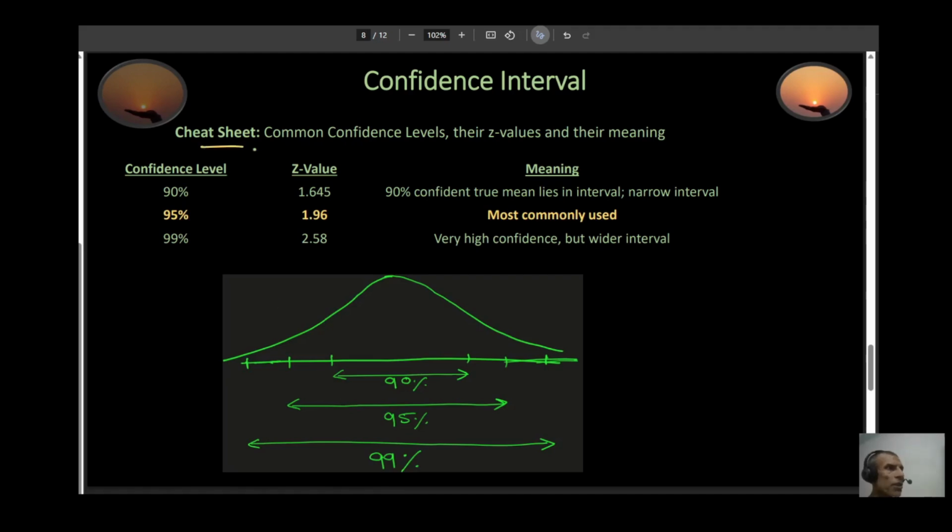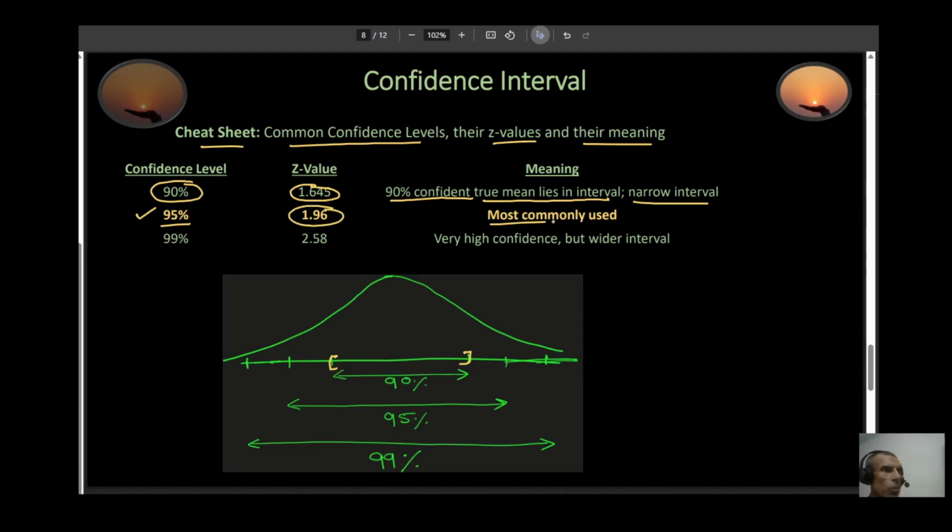So this is a cheat sheet for the z distribution, with common confidence levels, their z values, and their meaning. If your confidence level is 90%, your z value is going to be 1.645. What it means is that you're 90% confident that your true mean would lie in that interval. In other words, it's going to be a narrow interval. Let's say this is my interval for the 90% confidence level. For 95%, which is the most common one, your z value is going to be 1.96. So this would be your 95% confidence interval from here to here.